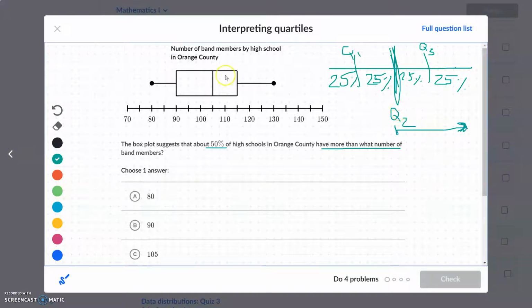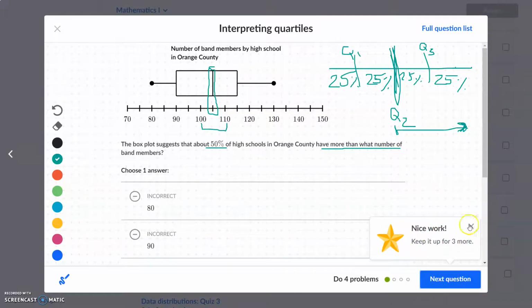So what number would that be? That would be the median here. We're going to be more than, so more than the median. So what number is between 100 and 110? And that's going to be 105. Check. Now I know these can be a little bit confusing, but hopefully once you watch me do a couple, it'll make a little bit more sense.